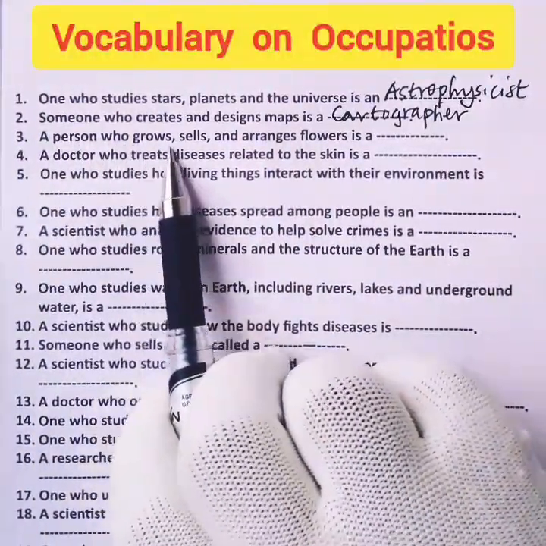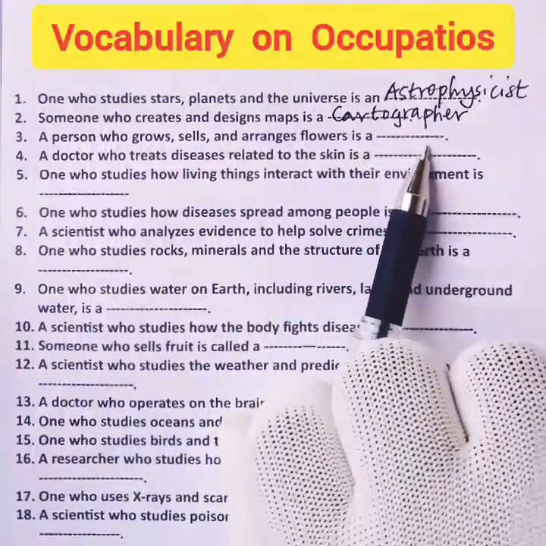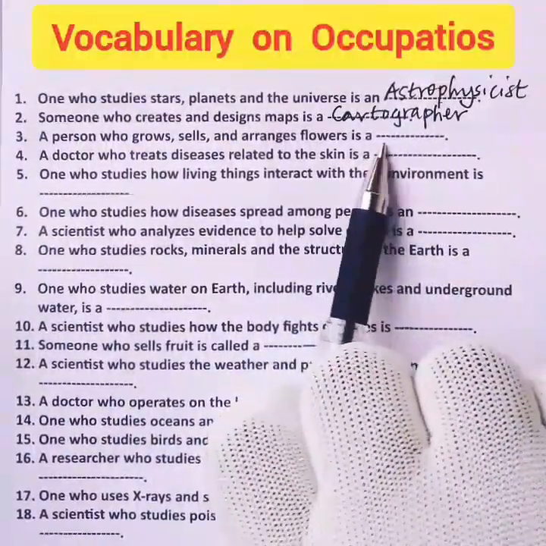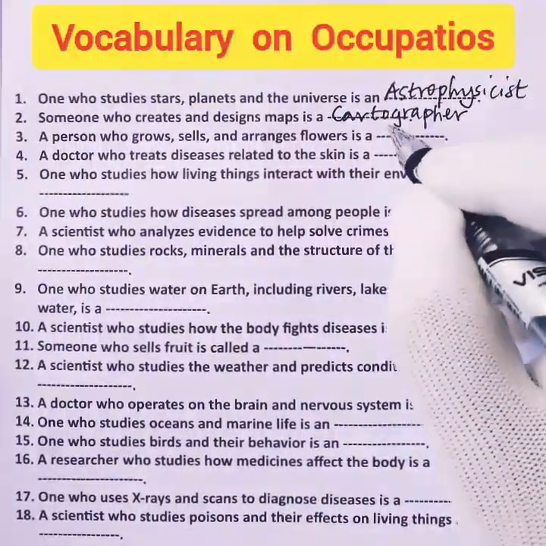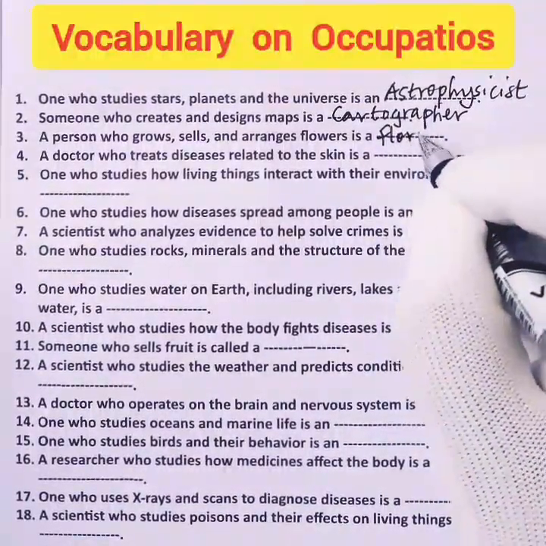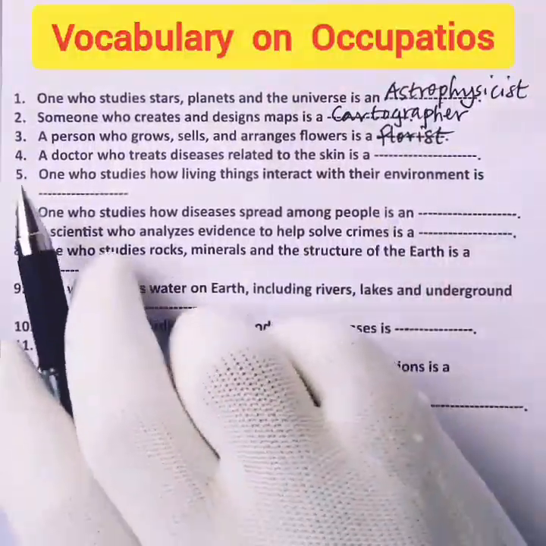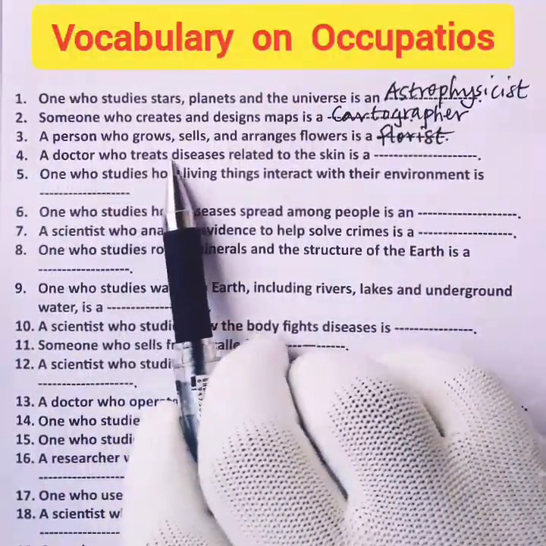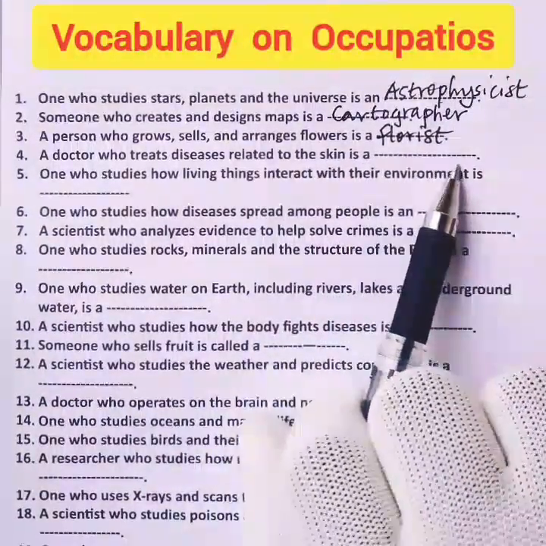3. A person who grows, sells, and arranges flowers is a blank. What do we call the person? The name is a florist. Florist.